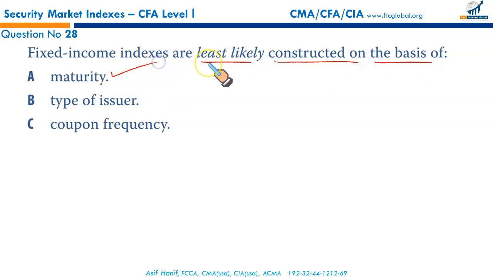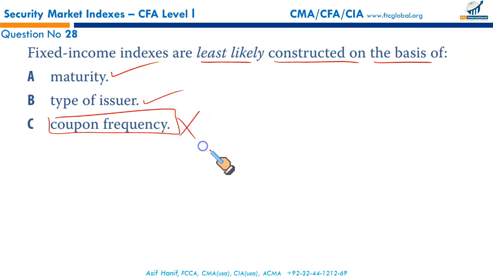Next, fixed income indices are least likely constructed on the basis of, they can be constructed on the basis of maturity, yes. They can be constituted based upon the type of issuer, government or corporate sector, yes. But coupon frequency, this is not the basis on which we constitute indexes. This is because frequency could be twice a year or yearly, but that could not be the justification because we can always annualize the returns.